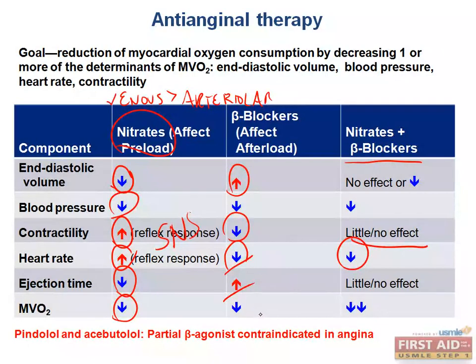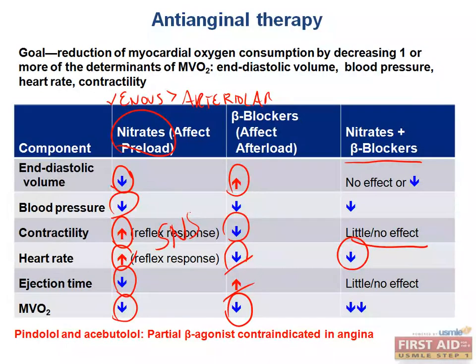But what is beneficial is that because there's less cyclic AMP present within those myocardial myocytes, you will have less consumption of oxygen because there's less cyclic AMP around to activate protein kinase A, which will facilitate the release of calcium from the sarcoplasmic reticulum and flow of calcium through the L-type calcium channels, causing even more calcium-induced calcium release, which means that we decrease the amount of oxygen that myocardium needs, and that's very beneficial.